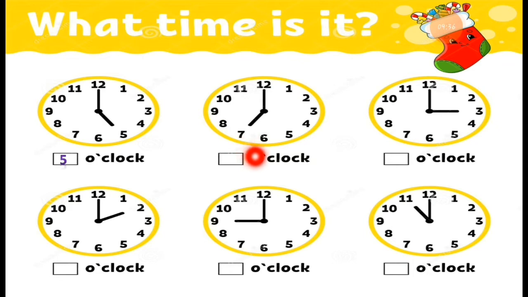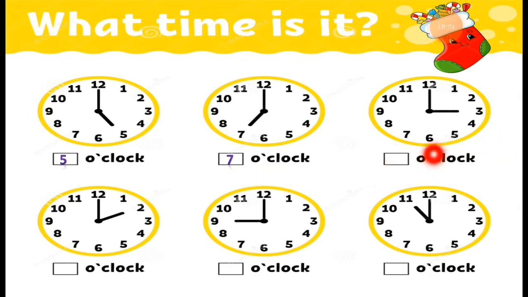So what will be the answer? It is 7 o'clock. The minute hand is on 12 and the short hand is pointing to 7. So the answer is 7 o'clock. This way you can write down the time.